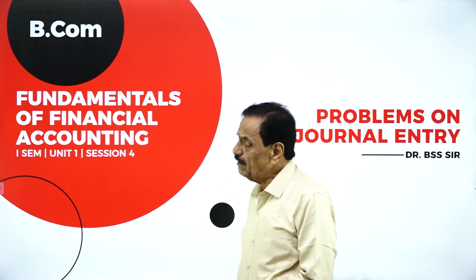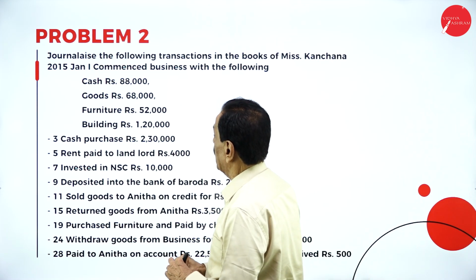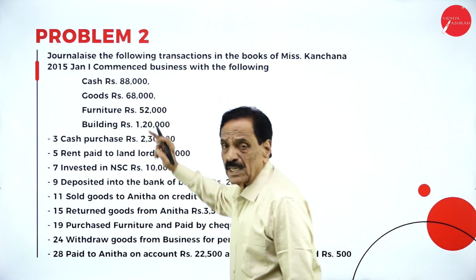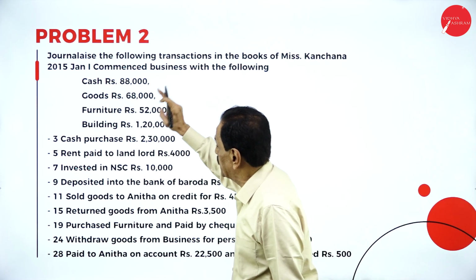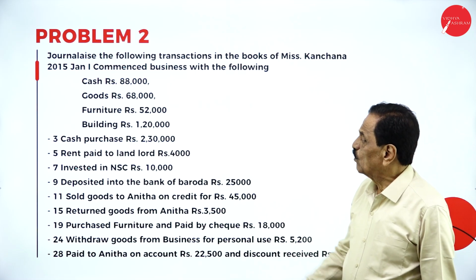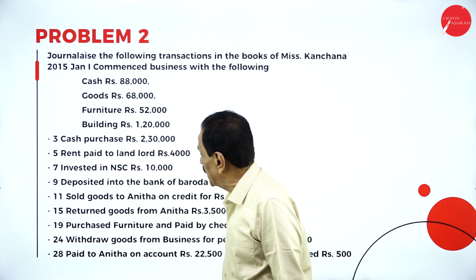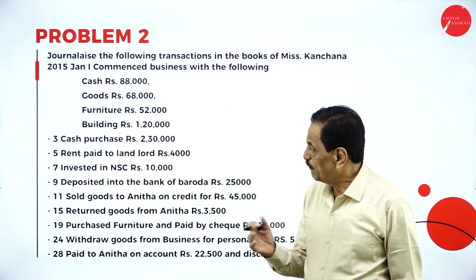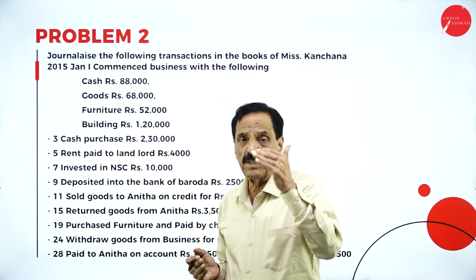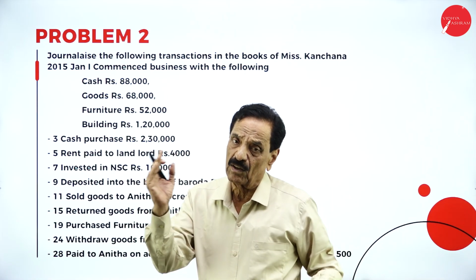We'll move on to the problem now. Journalize the following transactions in the books of Miss Kanchana. 2015, January 1st, commenced a business with the following: cash, goods, furniture, and building put into the business for commencement. Commencement means capital. What is coming in? Cash is a real account, debit what comes in. Goods is a real account, it comes in. Furniture is also a real account, it comes in. Building account is also a real account. Debit what comes in, credit what goes out. Debit you have to write first, credit you have to write second.